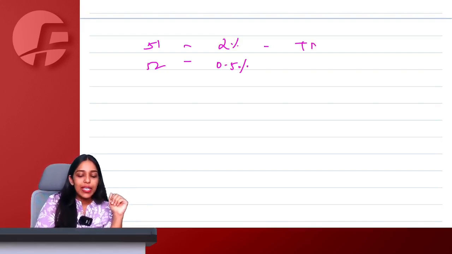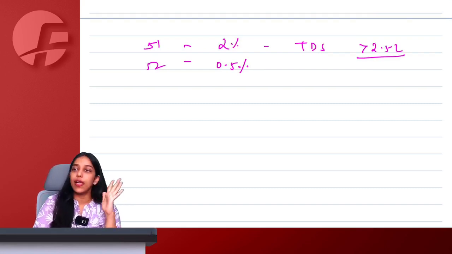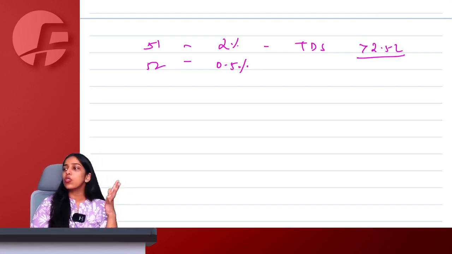Section 51 TDS, the rate is 2%. Value has to be greater than 2.5 lakh. Only taxable values will be considered here. TCS, there is no threshold.